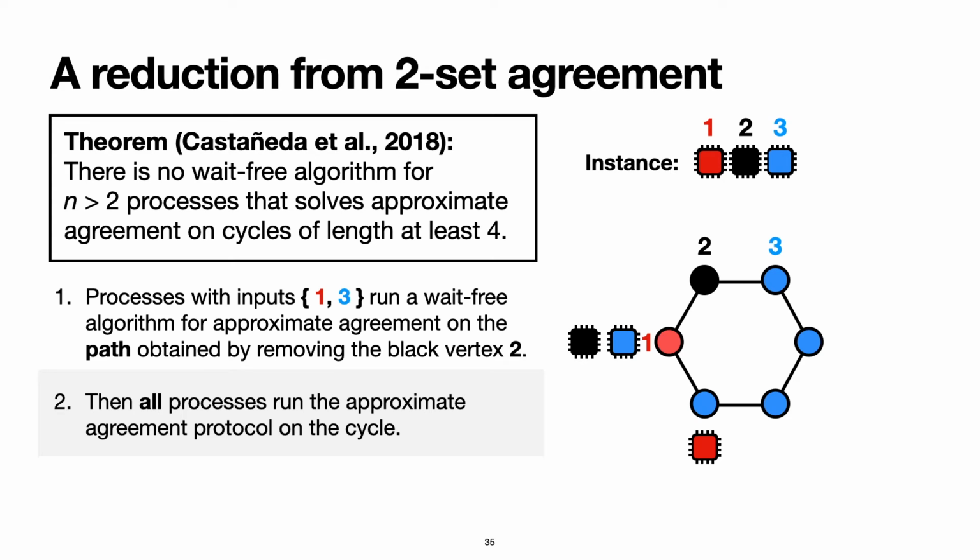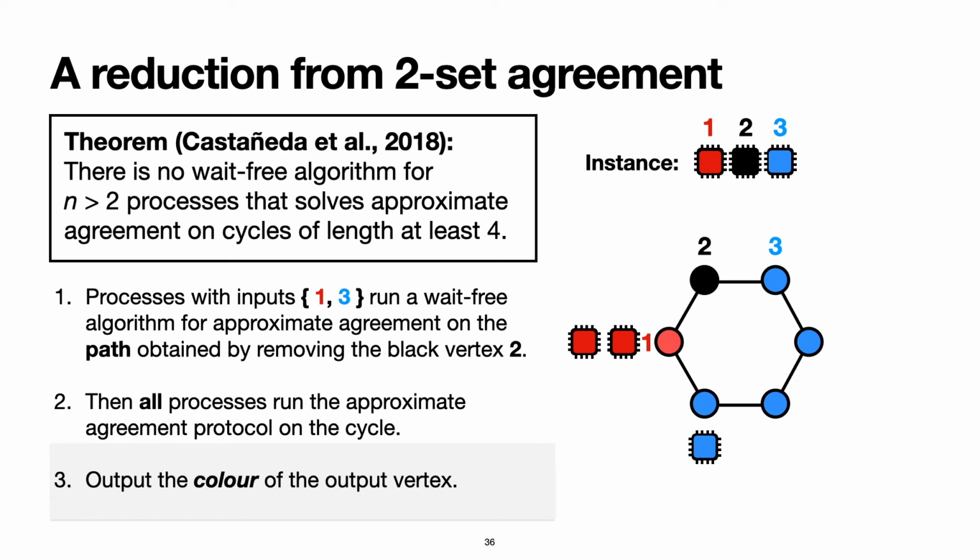By the agreement property of approximate agreement on cycles, the outputs will converge to vertices incident to some edge in the cycle C. In the last step, each process will simply output the color of the vertex output by the cycle agreement protocol. This color is then taken to be the output value for the 2-set agreement problem.